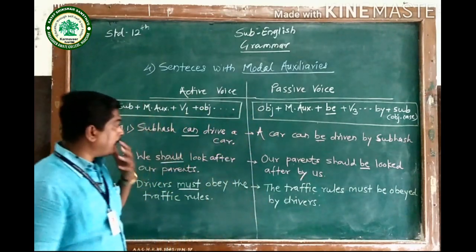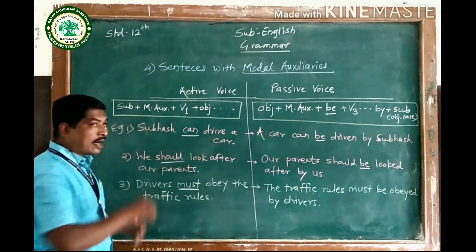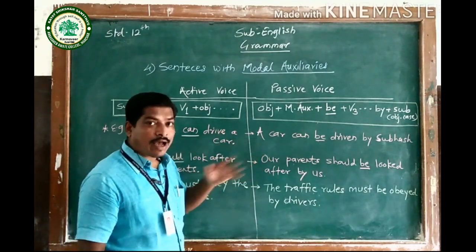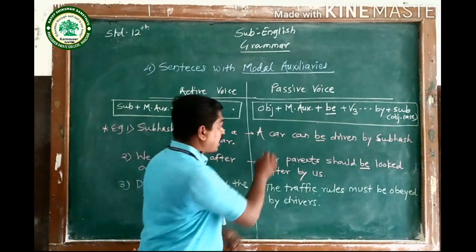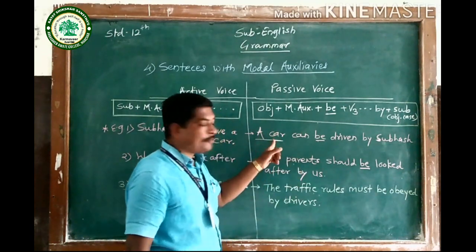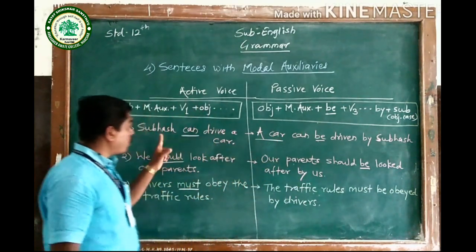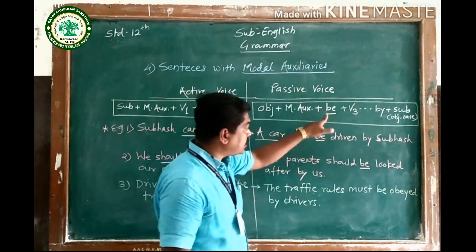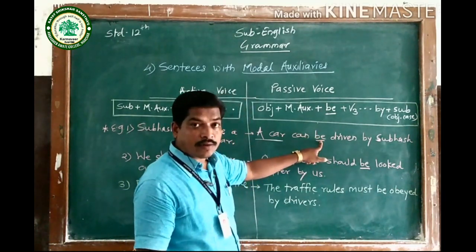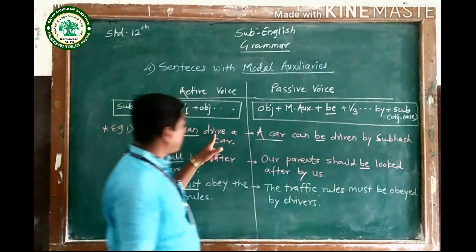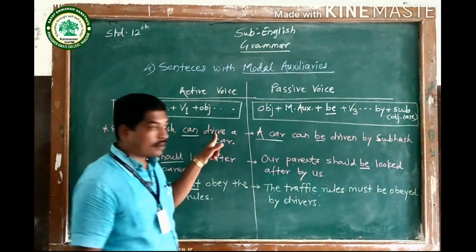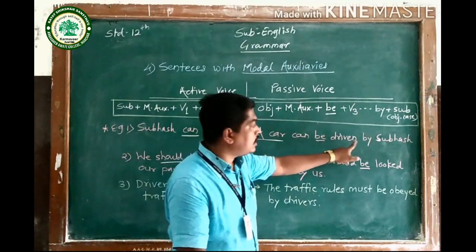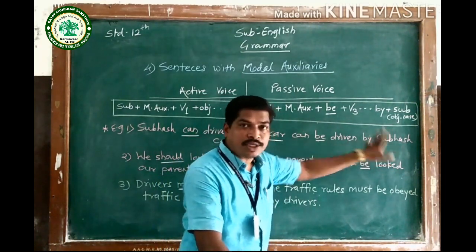Let's see the first example. Subhash can drive a car. This is the sentence in active voice. Now in passive voice, I have begun the sentence with a car because it is the object. Then the same modal auxiliary can, I have used here. The additional word be is used here. Then drive, this is V1, but I have used here driven, so it is V3. Then by, and then the subject.